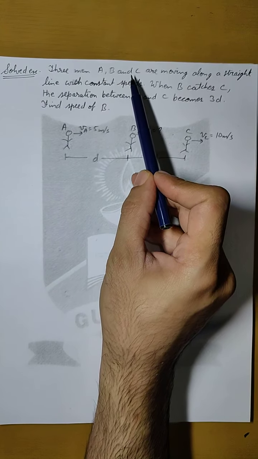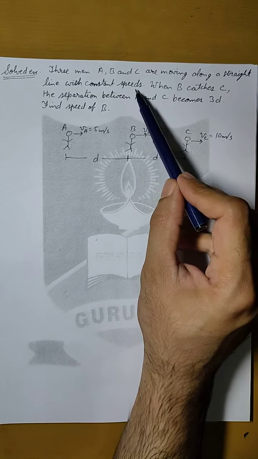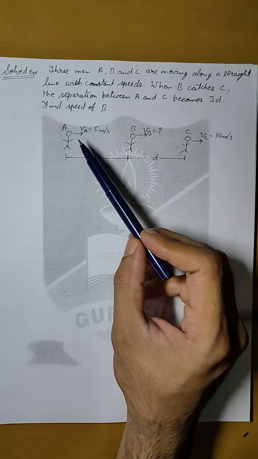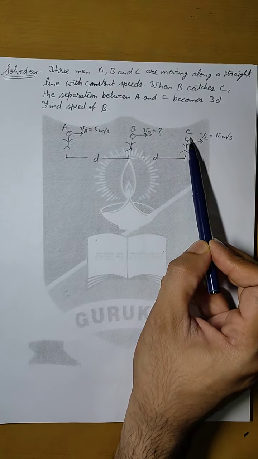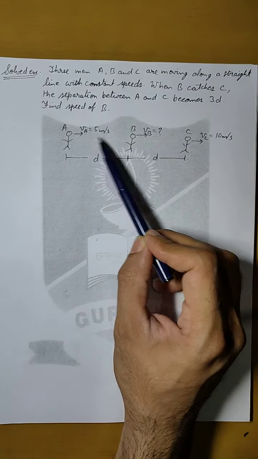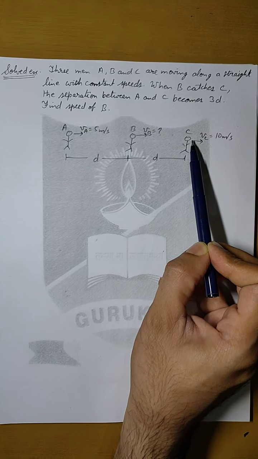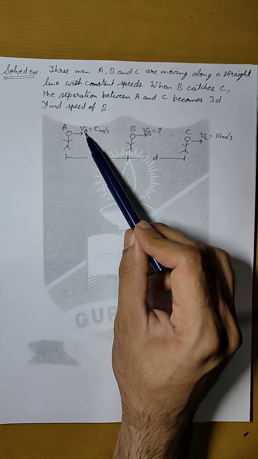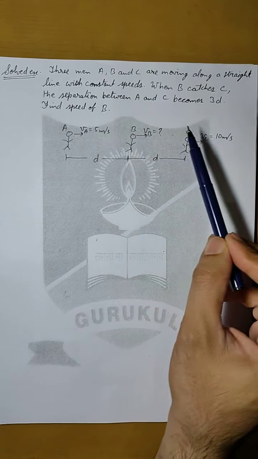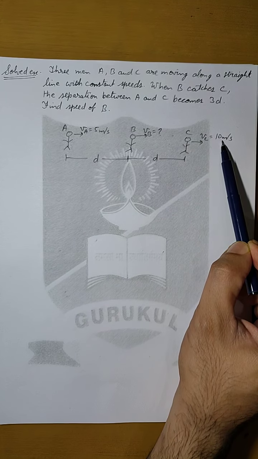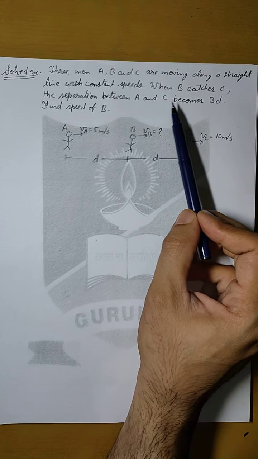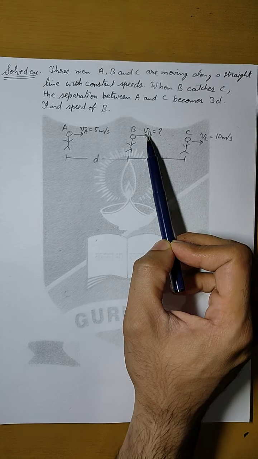Three men A, B and C are moving along a straight line with constant speed. The diagram is given. These are three men A, B and C, and they are moving in the straight line in the same direction with constant speeds. The speed of A is given as VA equals 5 meter per second and of C is given as 10 meter per second. Now when B catches C, the velocity of B is not given.